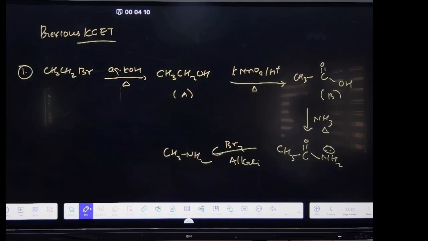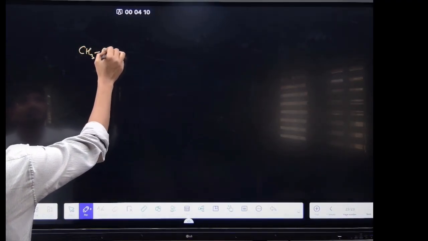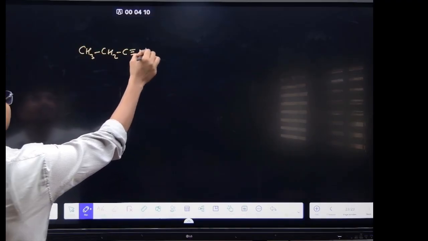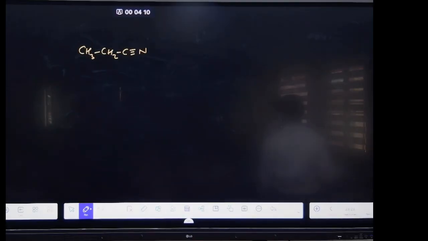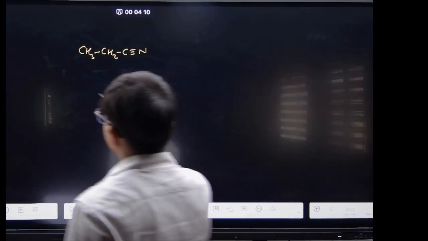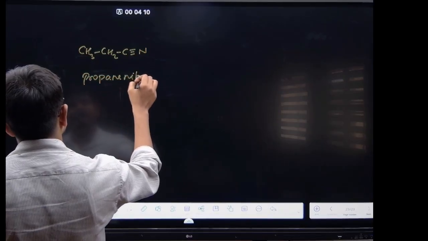Which of the following forms propane nitrile? You know the structure of propane nitrile? Propane nitrile means, see here, this is CH3CH2 C triple bond N, and this one is basically your propane nitrile.